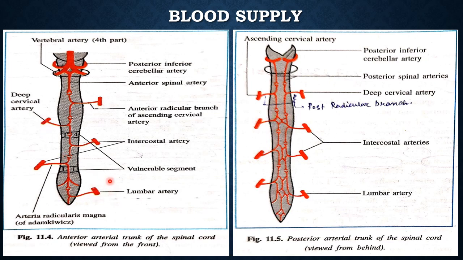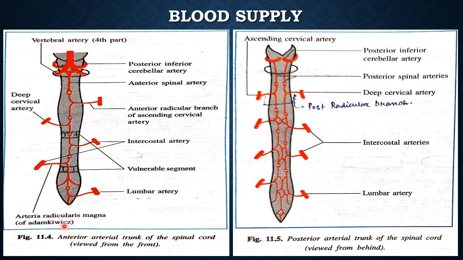These are the lumbar arteries and these are the intercostal arteries. So the ascending cervical artery gives the anterior radicular branch, and so do branches of the deep cervical artery, some branches of the intercostal artery and the lumbar artery. Now one artery is very interesting, the arteria radicularis magna or artery of Adamkiewicz, which will be discussed later on. So these are the arterial supply.